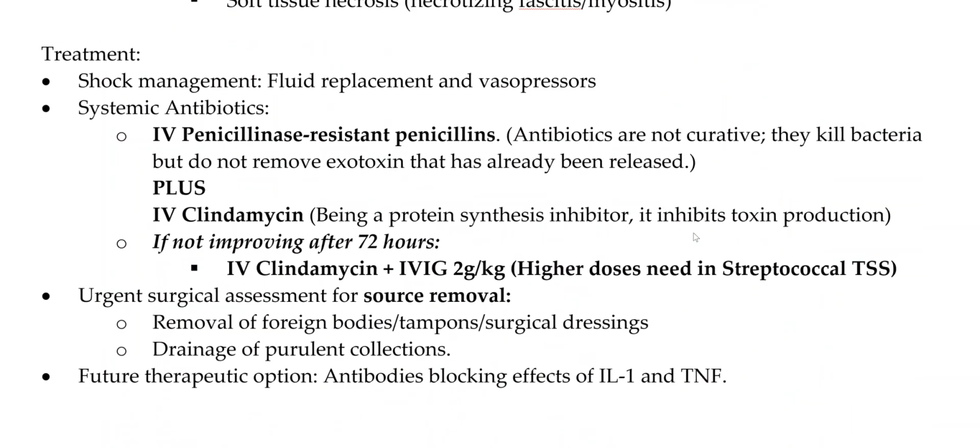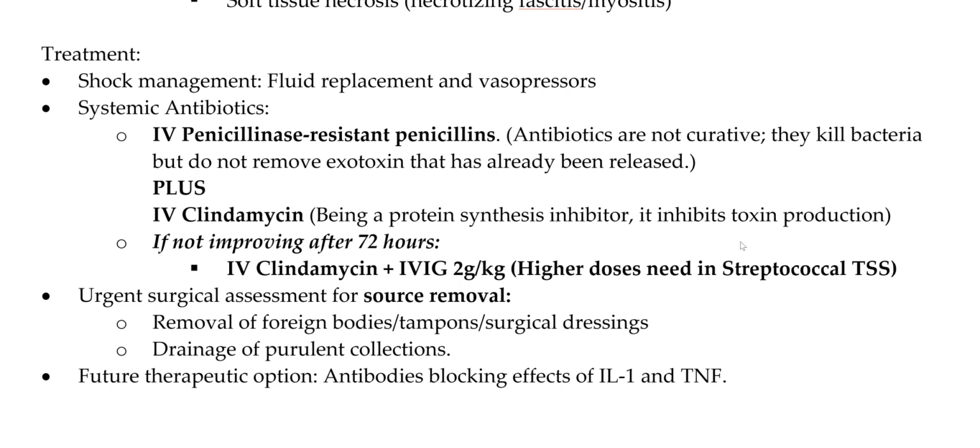So what should be the treatment? Because it is shock, first you manage the shock with fluid replacement and vasopressors. You give systemic antibiotics, that is IV penicillinase resistant penicillin. Antibiotics are not curative. They kill bacteria, but they cannot remove the toxin which has already been released. So we can do two things. First, we will inhibit new toxin production by giving a protein synthesis inhibitor, that is IV clindamycin. And second, if the condition is not improving after that, then we can add IV immunoglobulin to neutralize the toxin, 2 gram per kg body weight.